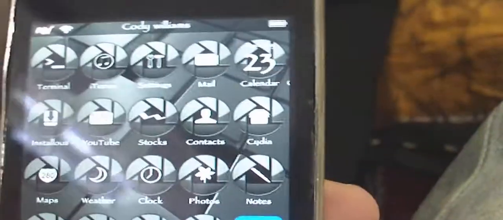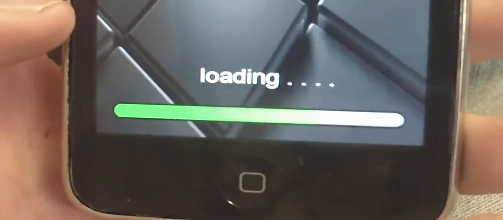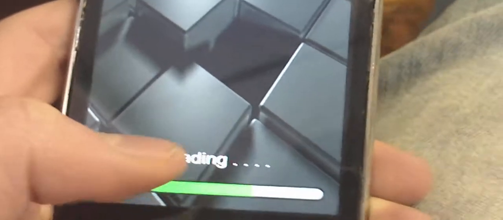And then your load screen will be one of these little silver ball things, but it'll be spinning, and that's your other load thing right there. It'll just show a green bar. It's pretty cool, I guess. I mean, I like it.